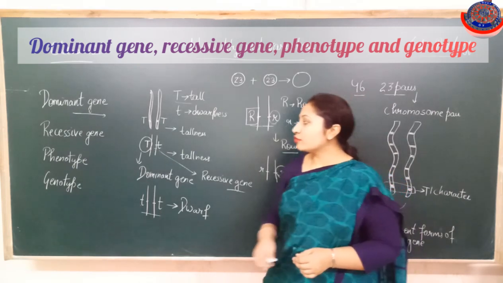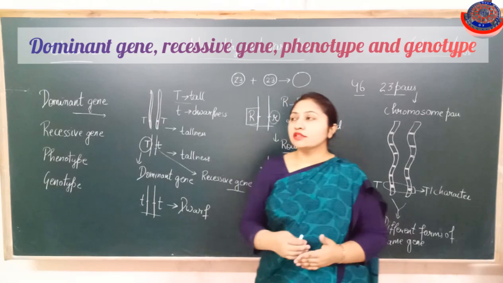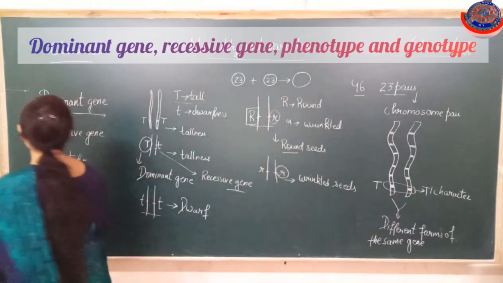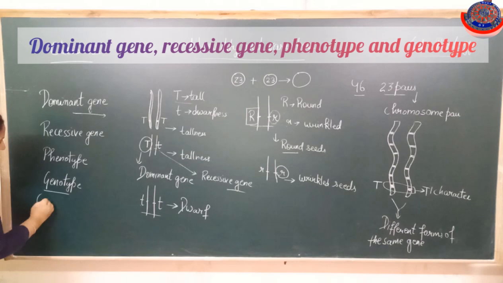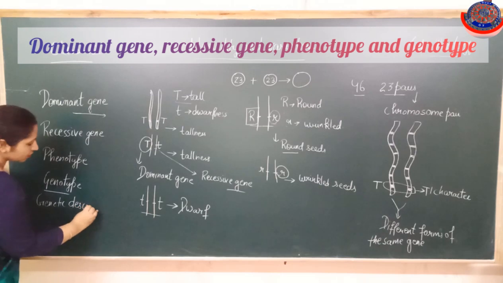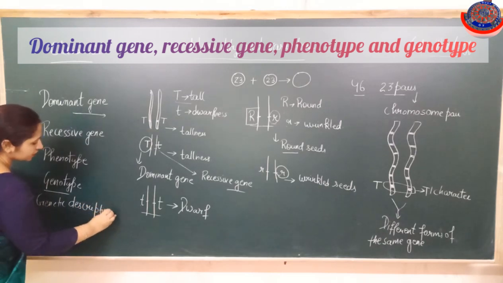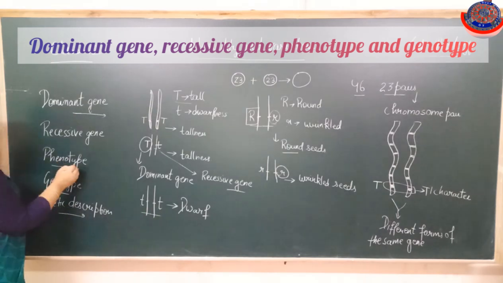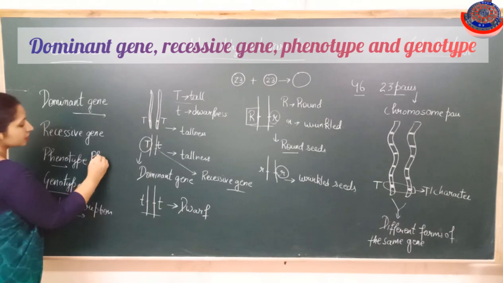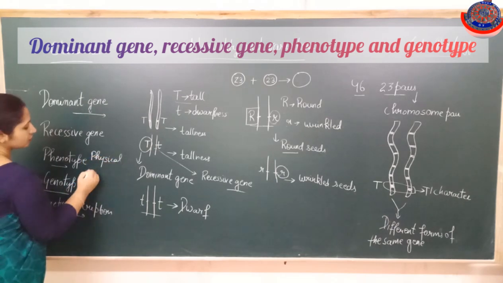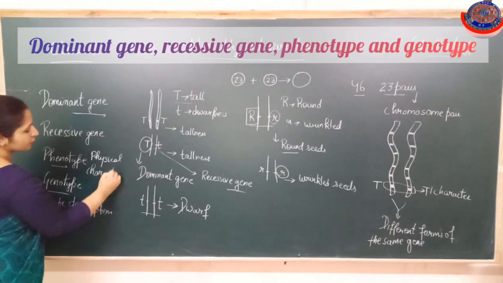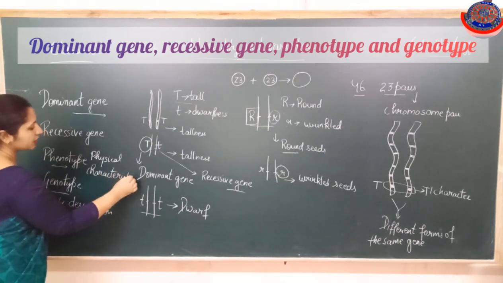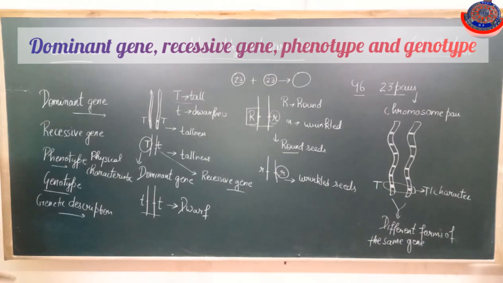Now next is about phenotype and genotype. Genotype means the genetic description of any organism. Genetic description. Or you can say the description of genes present in any organism. Now next, what is the phenotype? Phenotype is the physical characteristic of any individual, the physical characteristic that is determined by the genotype of that organism.